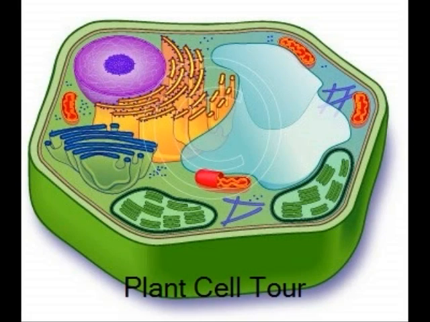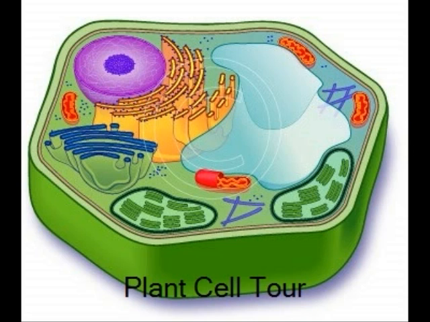In 1665, Robert Hooke discovered the cell. After years of research, scientists have put together the cell theory. The cell theory states that all living things are composed of cells. Cells are the basic units of structure and function in living things, and new cells are produced from existing cells.